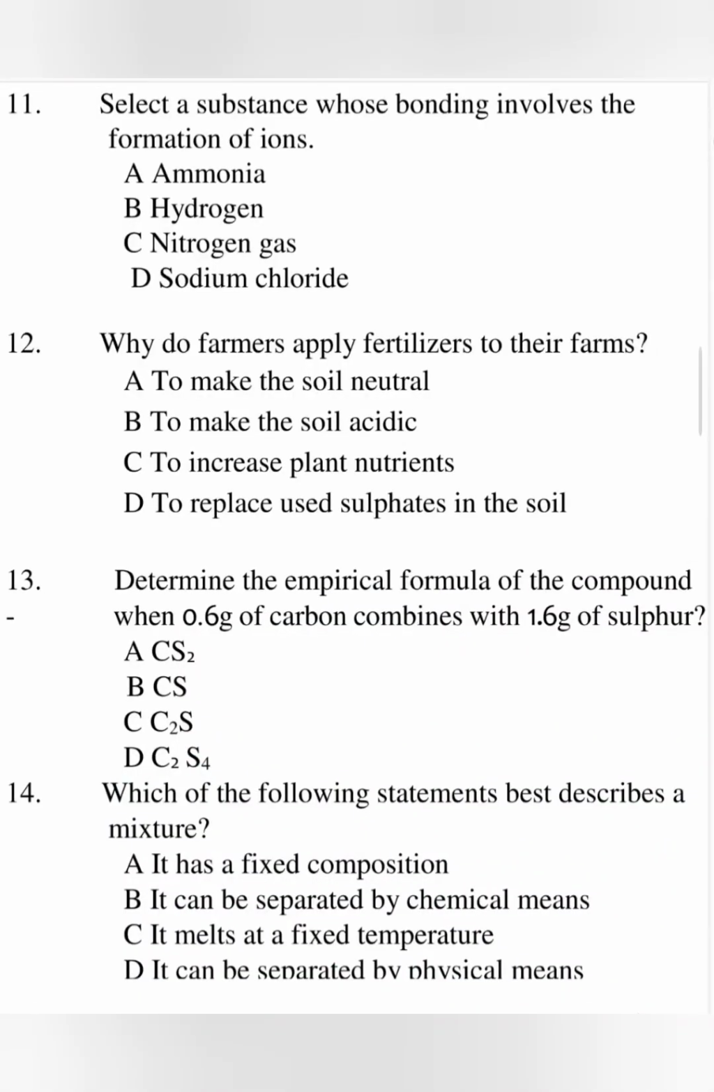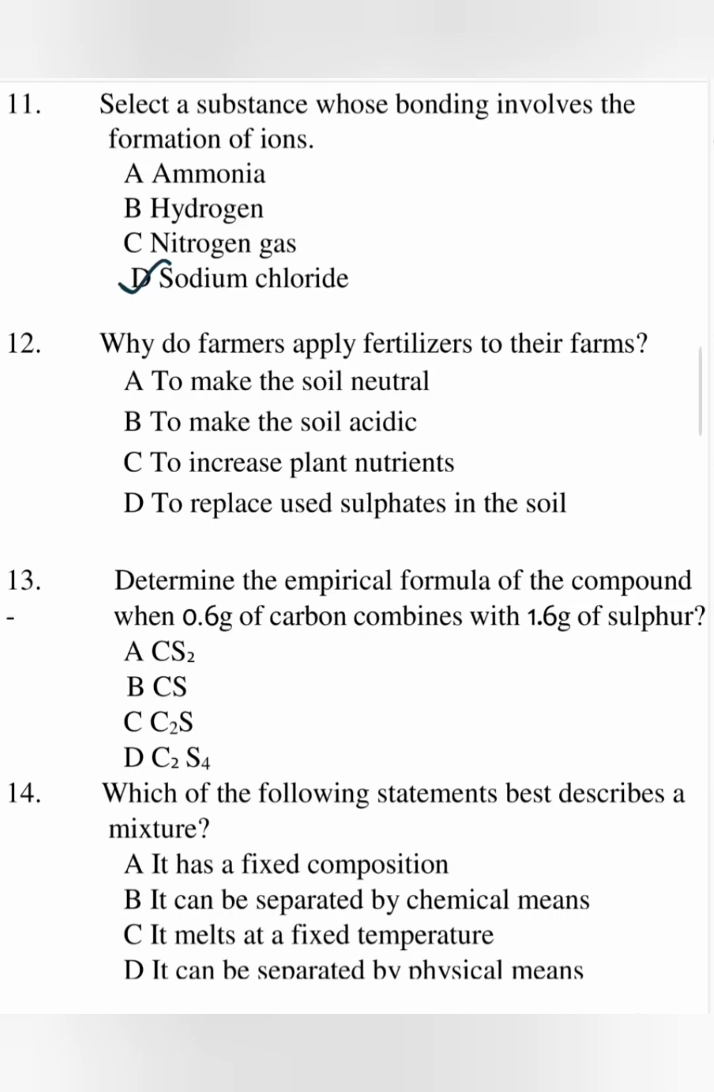In number 11, select a substance whose bonding involves the formation of ions. Ammonia is a molecule, hydrogen a molecule, nitrogen gas a molecule, sodium chloride, yes, it is an ionic compound. 12. Why do farmers apply fertilizers to their farms?